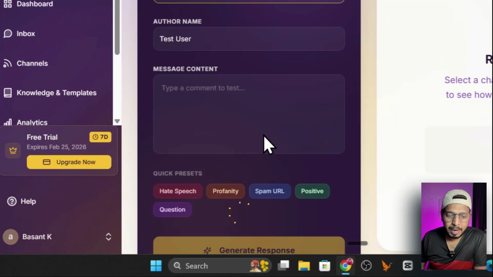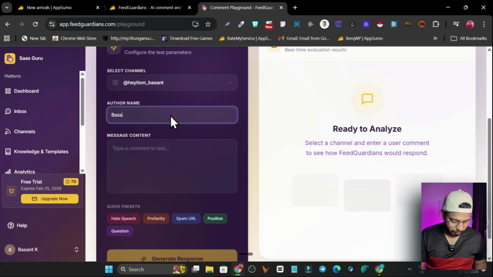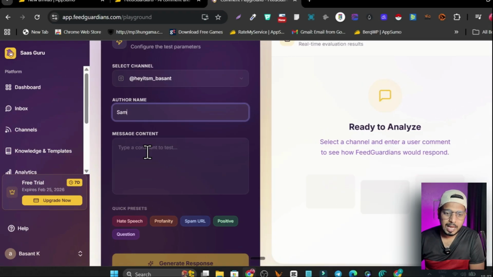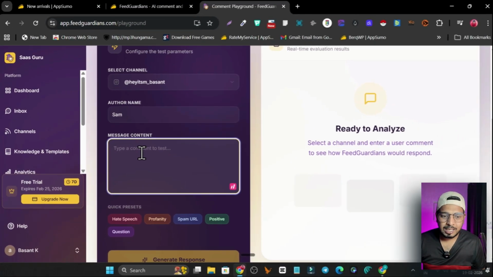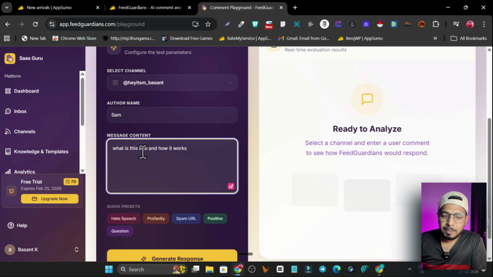Let's go with my Instagram handle, and after that this is the test user. I'm going to make it like my name. Okay, let's give it someone else's name. Let's call it Sam. So Sam just asked me a question: what is this tool and how does it work? So it is basically asking me for a tools overview and how it works.